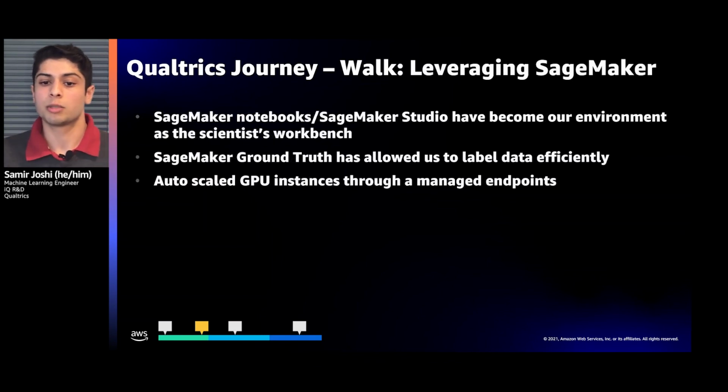In the walk phase, specifically focusing on how we leverage SageMaker, SageMaker Notebooks and SageMaker Studio have become our go-to environment as the scientist workbench. Additionally, SageMaker Ground Truth has allowed us to efficiently label data, most importantly, leaving it in the same environment in which it was being stored. Additionally, auto-scale GPU instances through managed endpoints greatly reduced our time to launch and allowed us to achieve the necessary throughput for our customers.